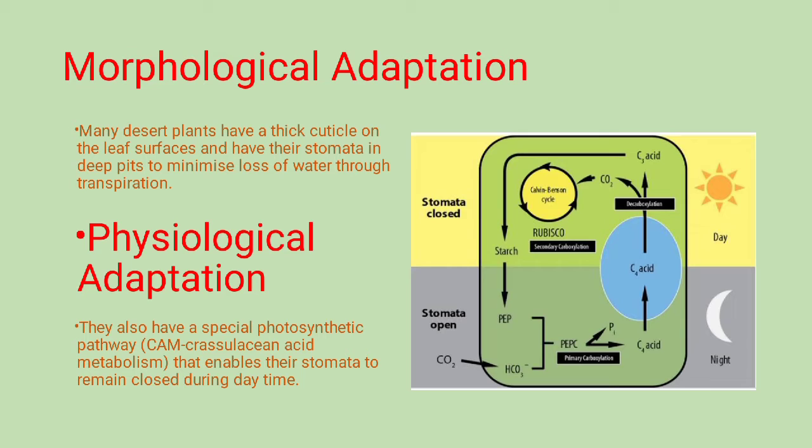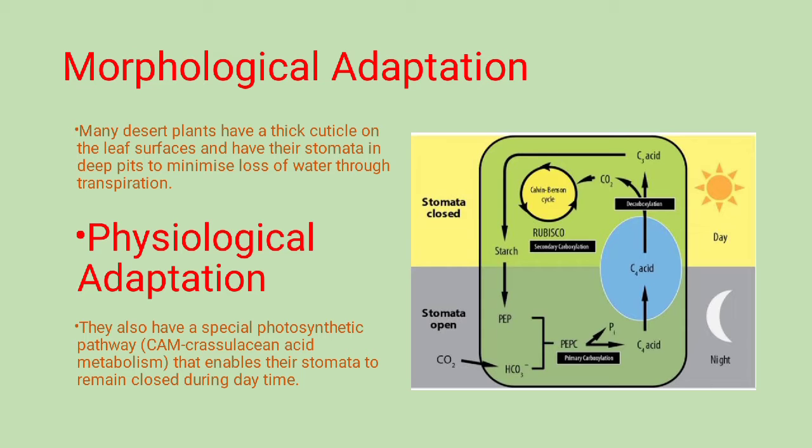Now physiological adaptation: desert plants, that is dry plants, have a special photosynthetic pathway called CAM, crassulacean acid metabolism pathway, that enables the stomata to remain closed during daytime.